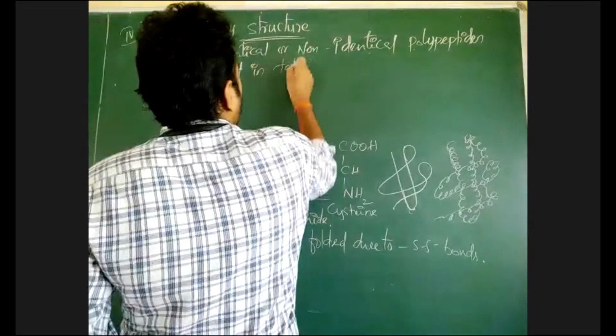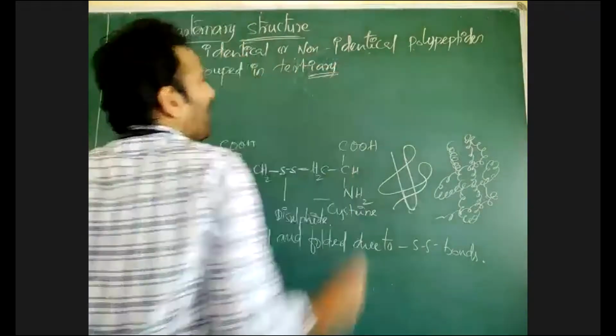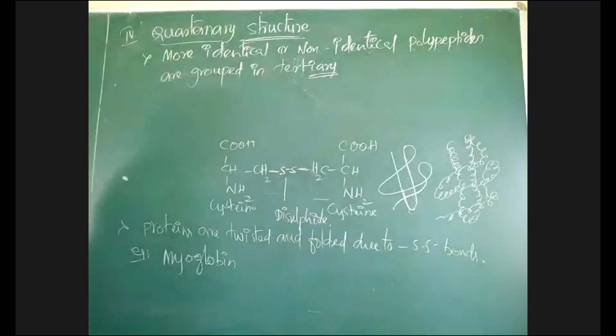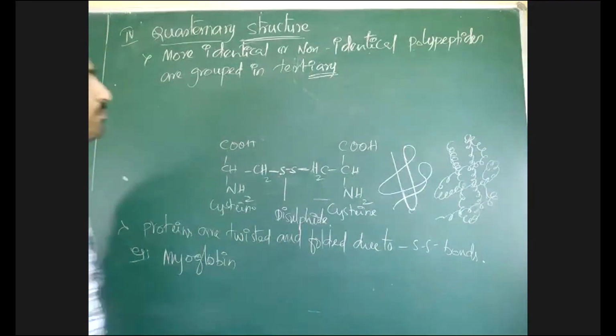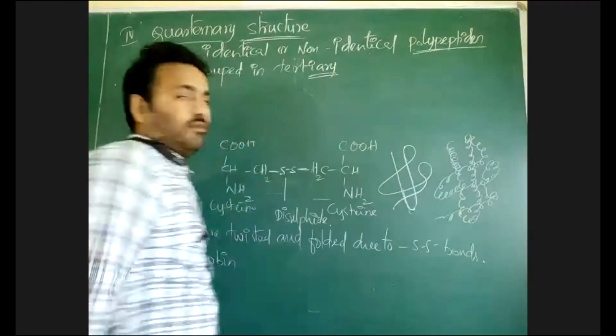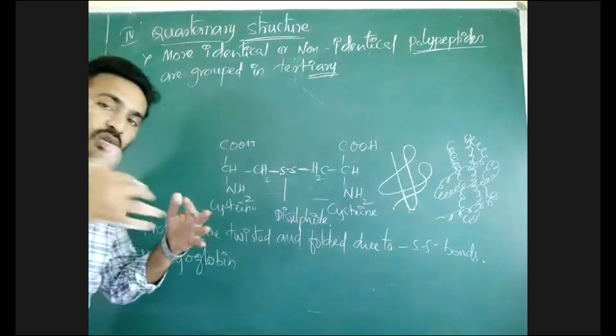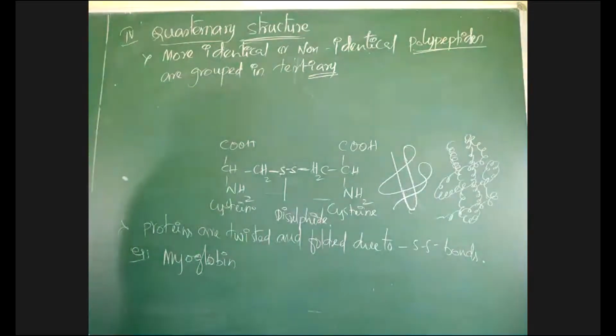In a tertiary structure, a number of identical or non-identical peptides. So identical or non-identical polypeptide means protein here. Many proteins, many polypeptide chains are grouped together to form a single structure. That is called the quaternary structure.